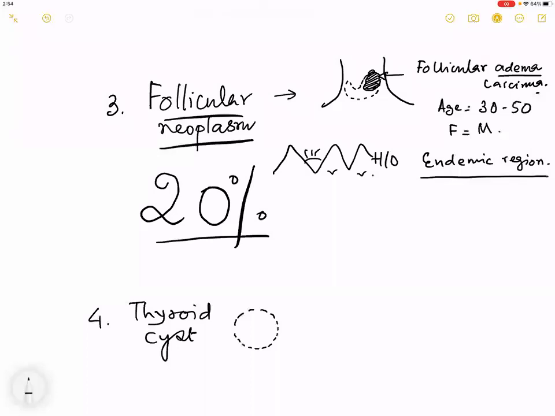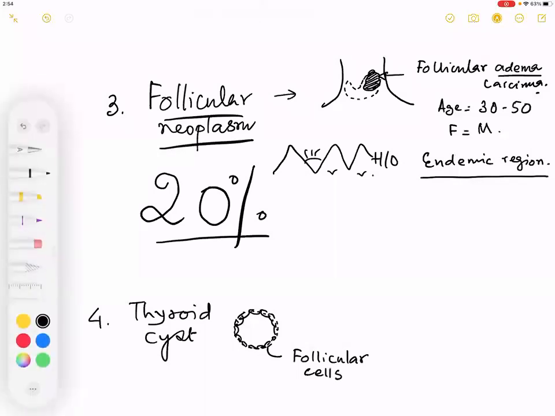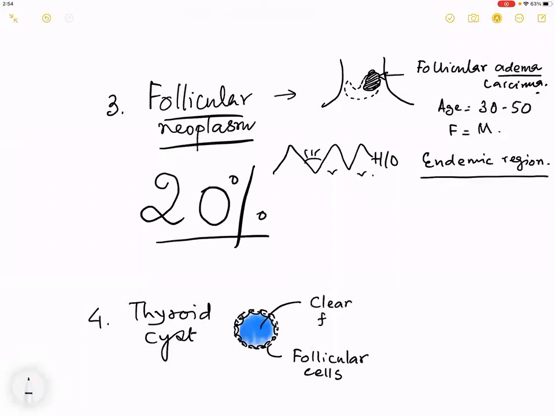collection lined by follicular cells. So this is a fluid-filled collection. These cells that you see are follicular cells. And what is the content in between? As I have said, the content in between is clear fluid. Please don't say water. It is clear fluid. So this is called a thyroid cyst, which is benign,